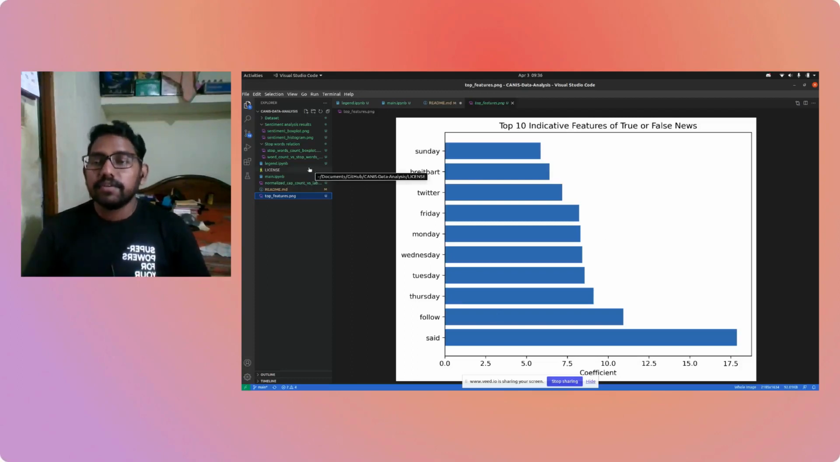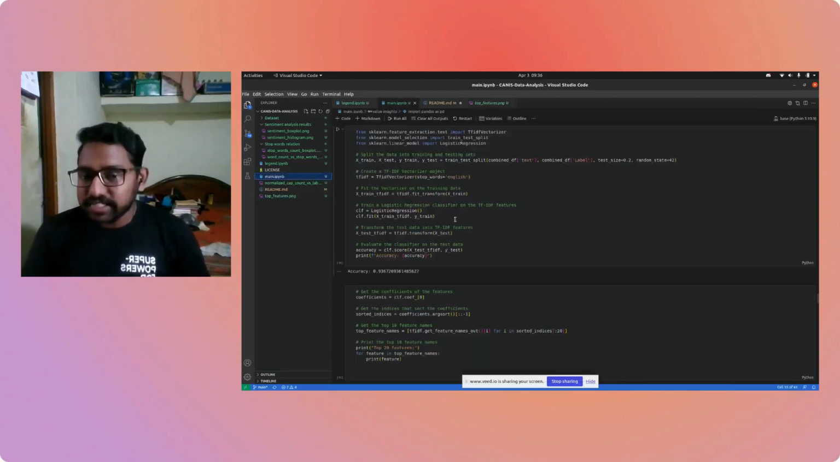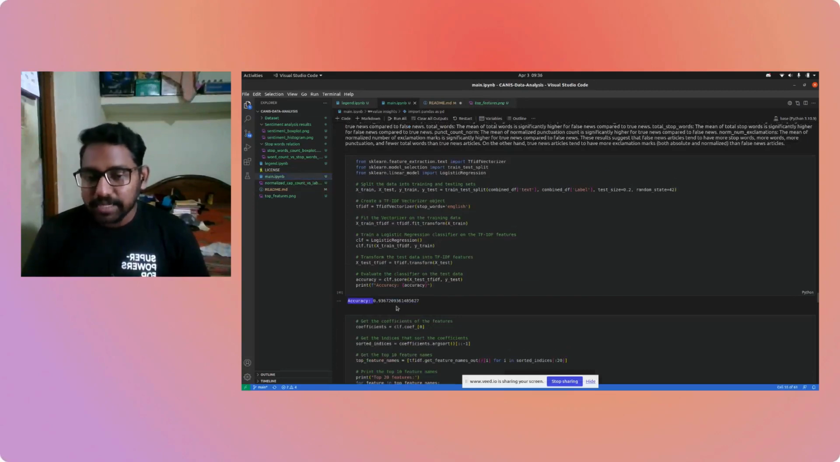But moving on, we have a simple logistic regression model which has an accuracy of 93.6% in detecting true and false news. This was just done on a simple ML model where we basically divide the data set into a train set and a test set and just go ahead with it.